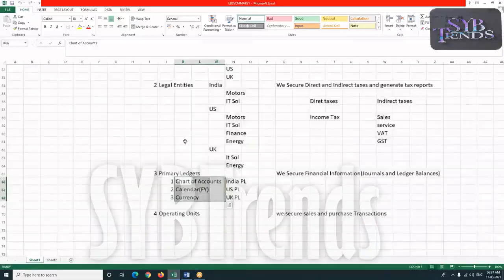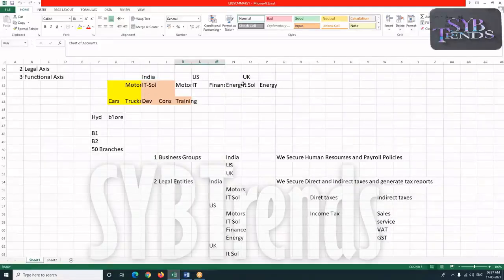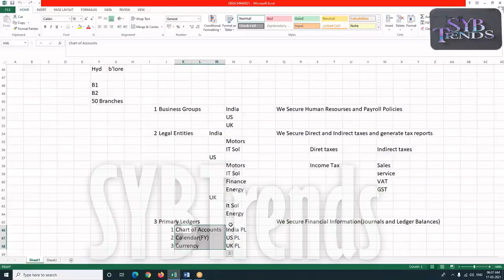Since the calendar and currency are different from one country to another country, we have planned to create how many primary ledgers? Three primary ledgers: India primary ledger, US primary ledger, and UK primary ledger.